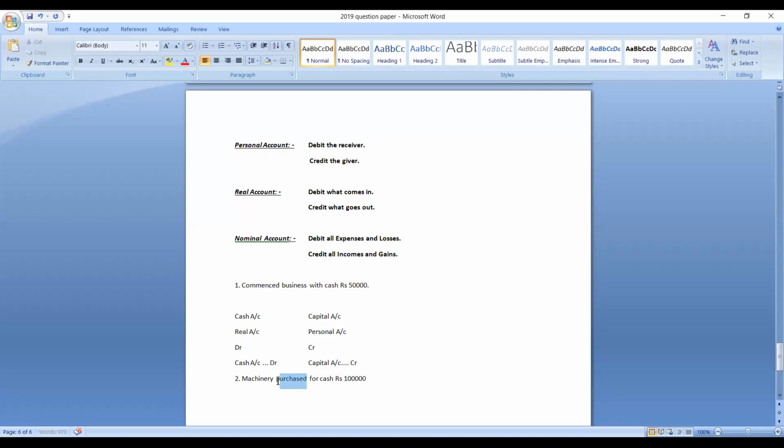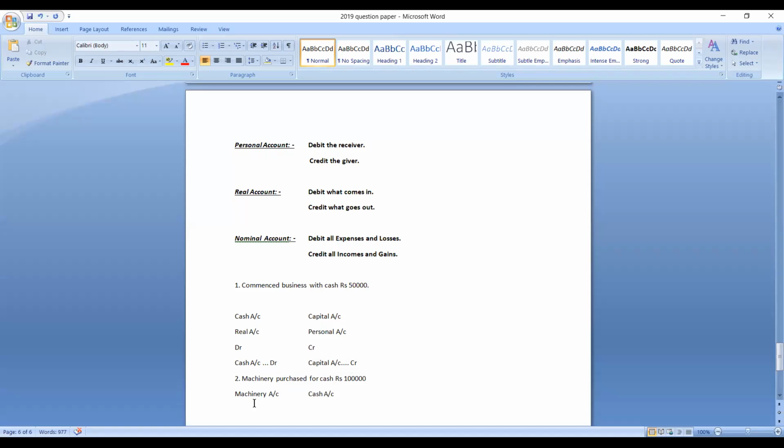Don't consider purchases account. The term purchases is not applicable to assets. It is only applicable to goods. So the two accounts are machinery account and cash account.